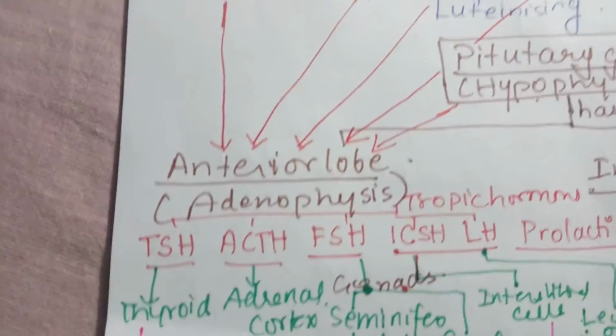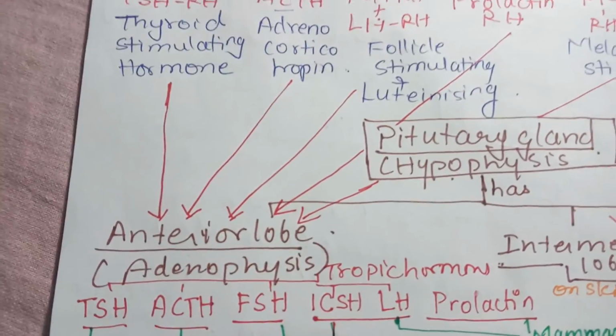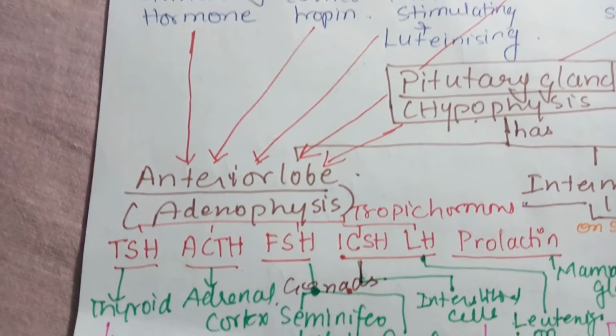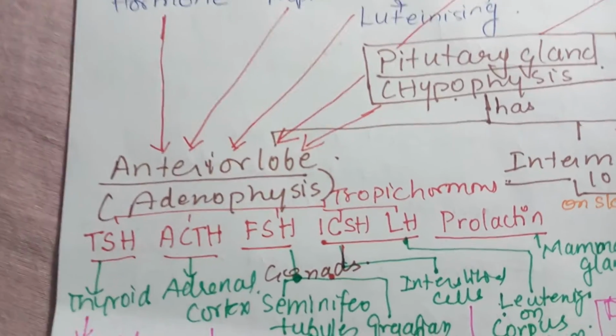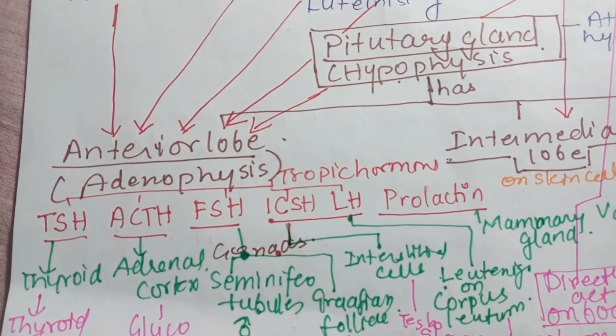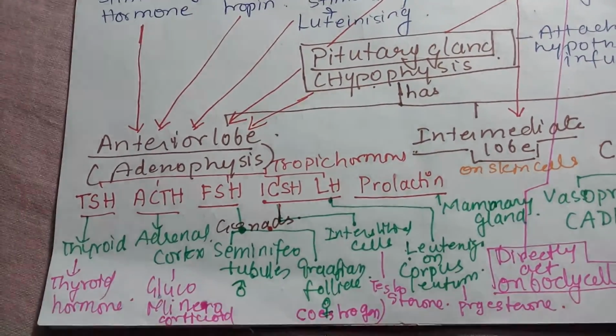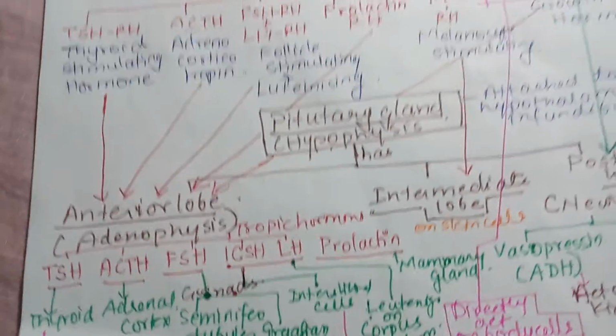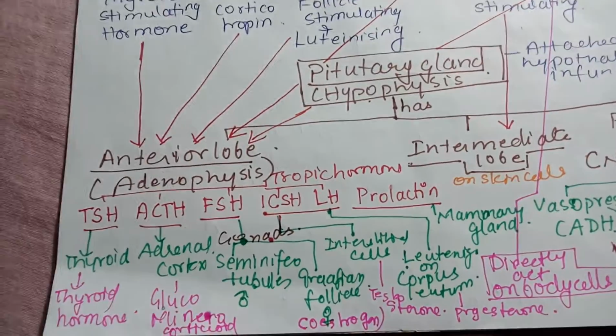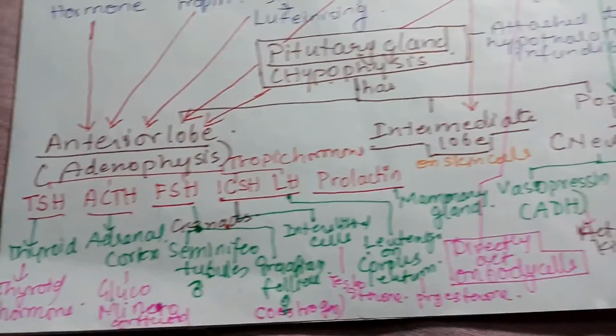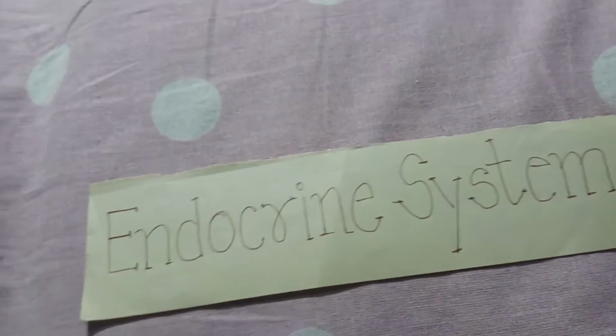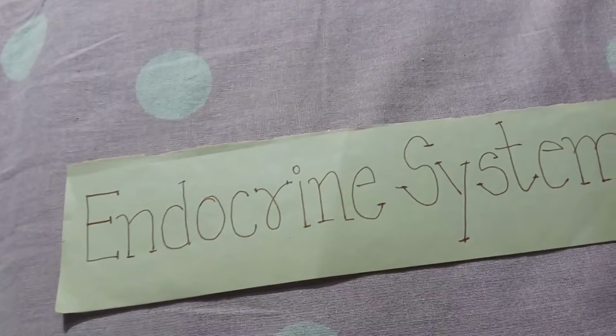Now if you see further, these hormones act on different glands. Okay, so thyroid gland, they have different glands, so they act on their gland, and further these glands release hormones. So we'll be discussing this part next.